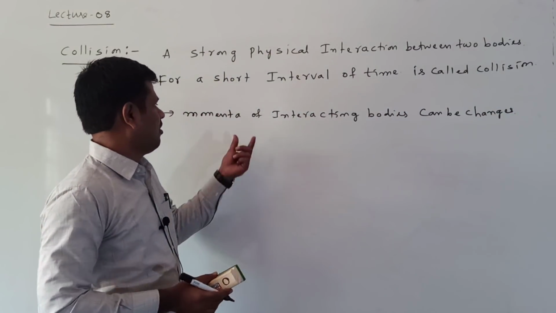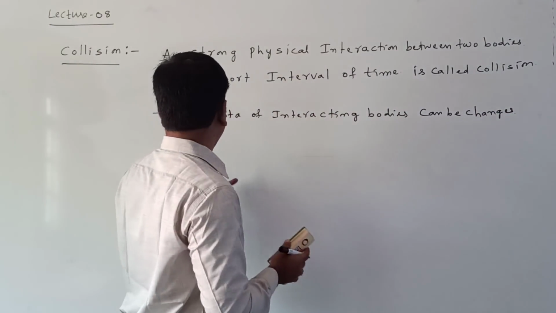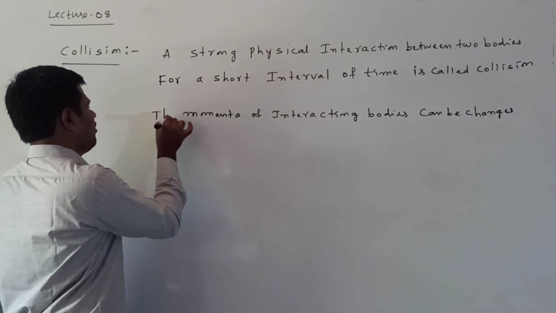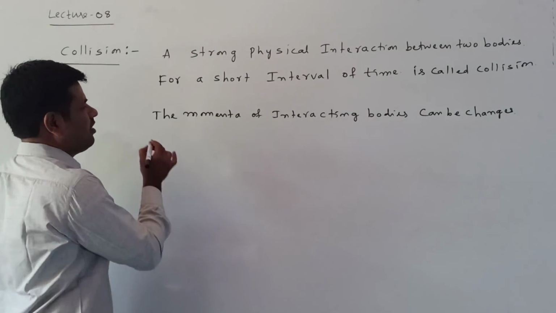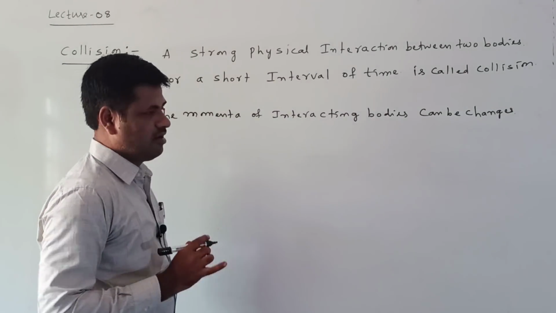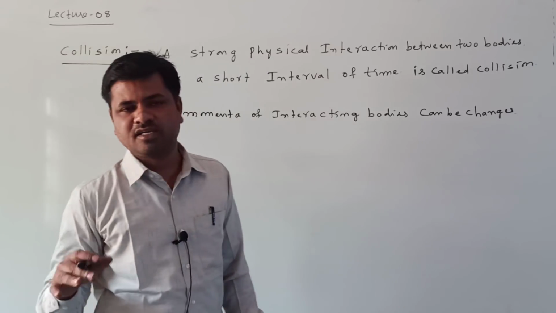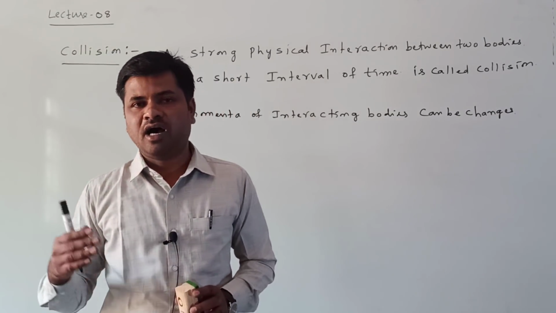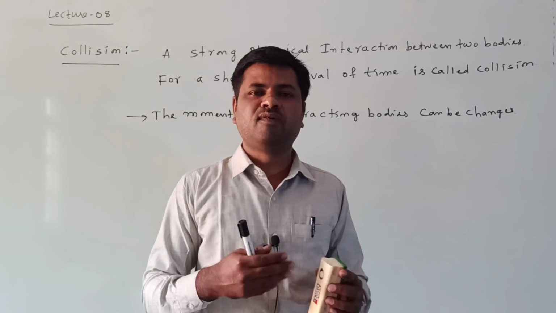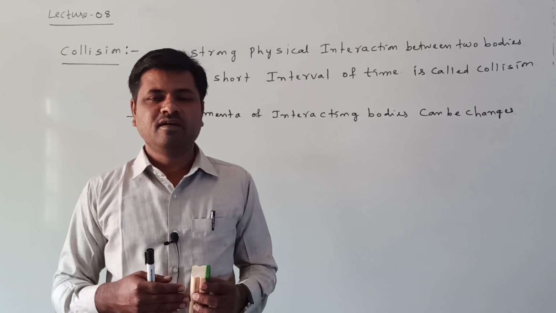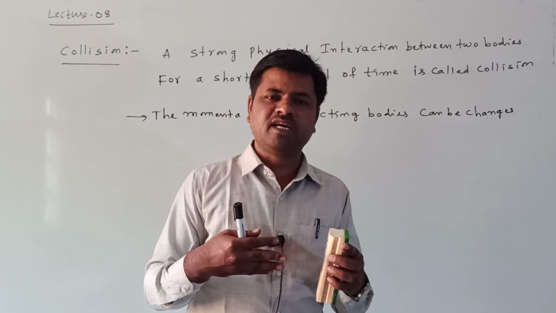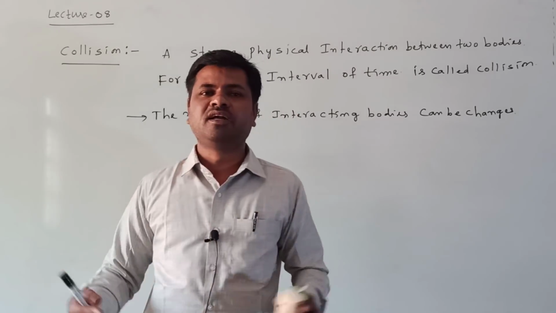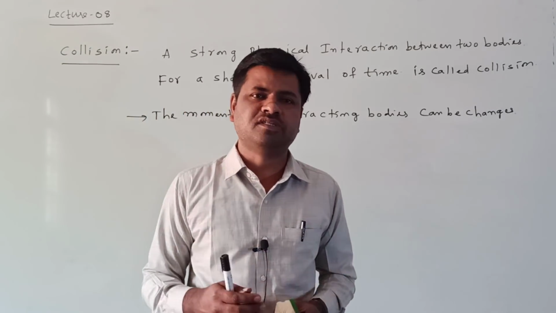The momenta of interacting bodies can change. When momenta change, it is called a collision. Suppose two bodies do not physically collide. For example, in alpha particle scattering, some alpha particles do not collide with the nucleus, but after the scattering they go in a different direction. That is also an example of collision.